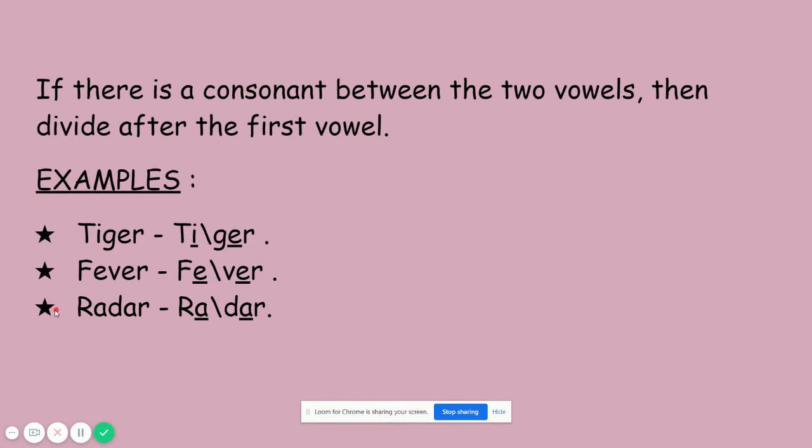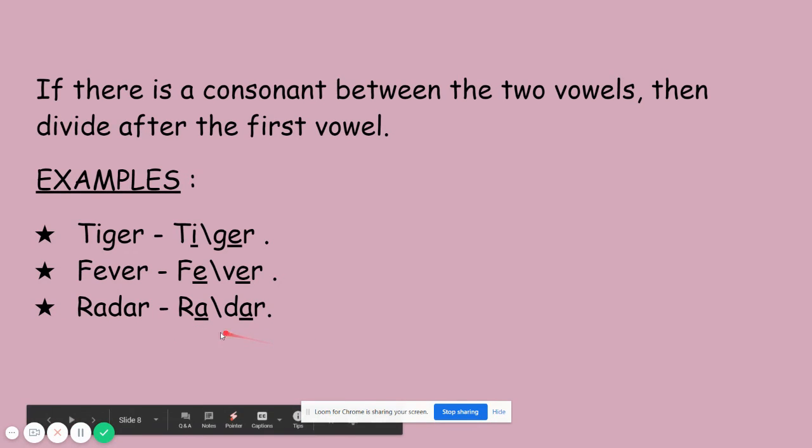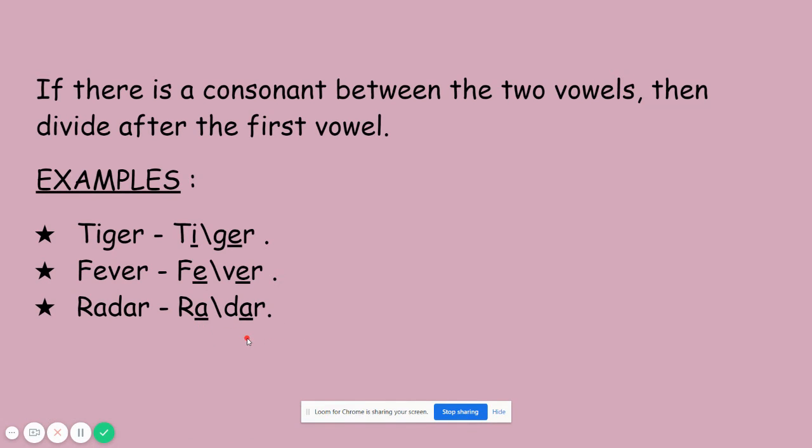The last is radar. So again here we have two vowel sounds. What are those? Yes, very good. So between two vowel sound we have a consonant. So if we have a consonant between two vowel letters, then we need to divide it after the first vowel letter. So have we all thorough with the syllables, children?